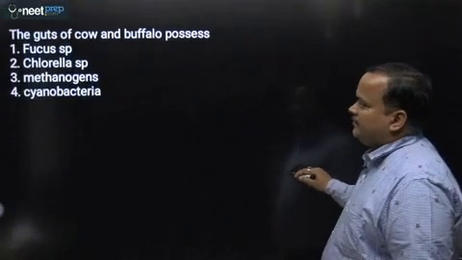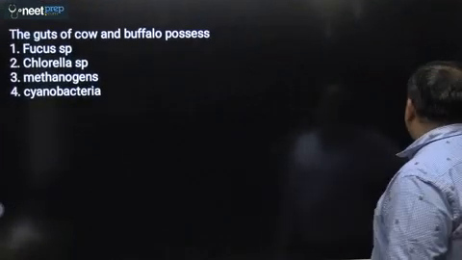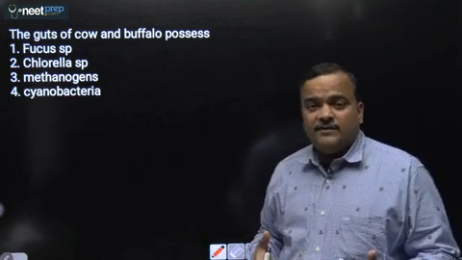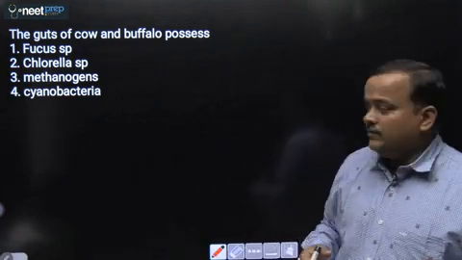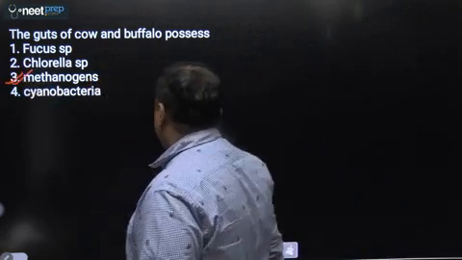So answer will be second. Next question. The guts of cow and buffalo possess. In guts of cow and buffalo we have methanogens that I have discussed, which helps in digestion of cellulose. So answer will be second, that is methanogens. Okay.